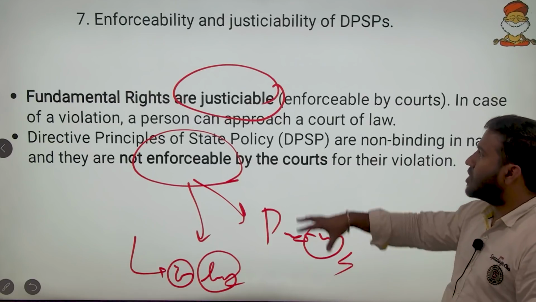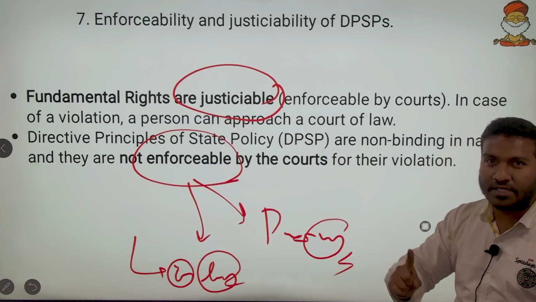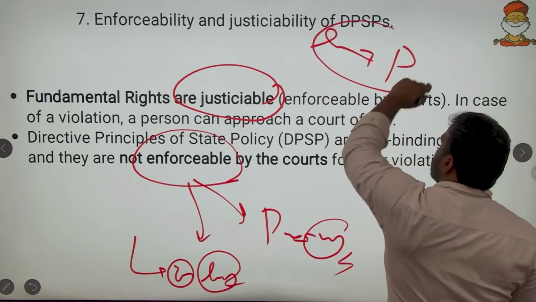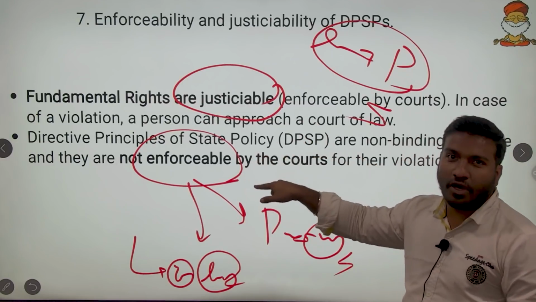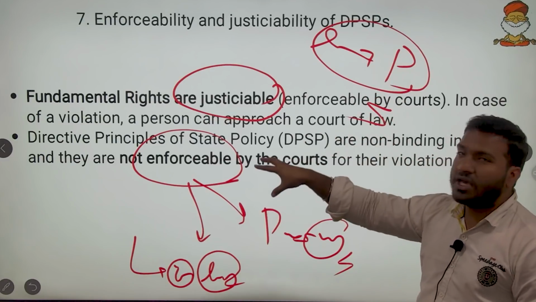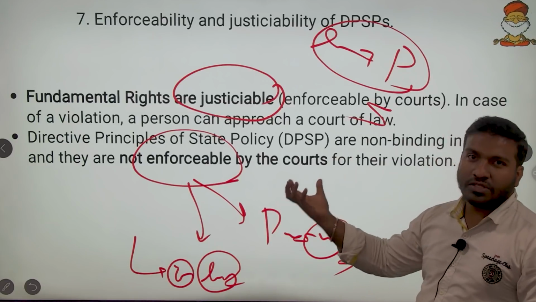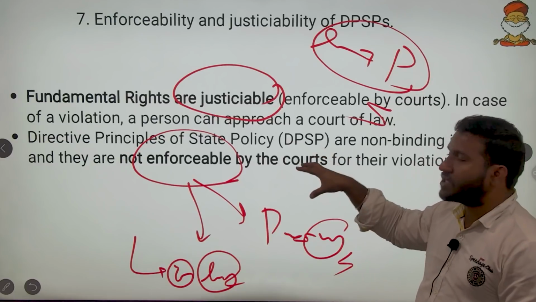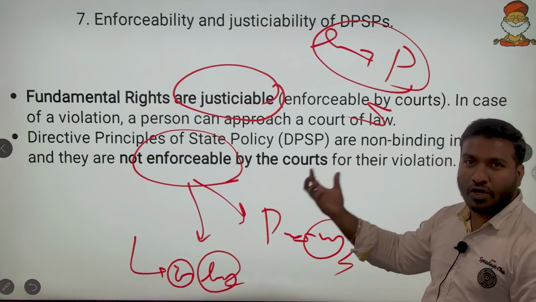Likewise, these are not justiciable, or not enforceable by courts of law, but they are enforceable by parliamentary law. So remember these two words: DPSPs are not enforceable by courts of law, they are enforceable by Parliament's law. Parliament with various rules has enforced the labor codes, they have come up with the Sarva Shiksha Abhiyan, and the geriatric care centers, so old age care centers.